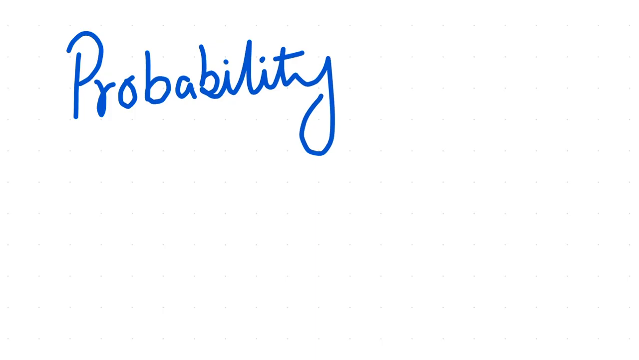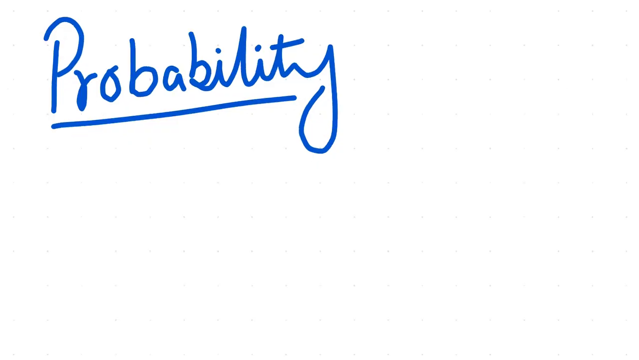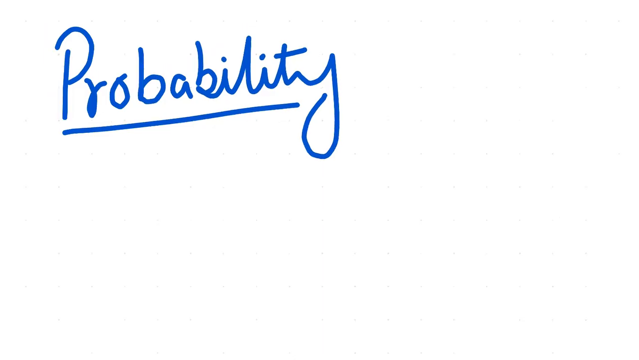What do we mean by probability? Probability means the chance or possibility of an event happening. For example, if we toss a coin, we can get either head or tail. The probability of getting a head is 50%, or half, which means half chance of head and half chance of tail. But for each experiment, we can't find it this way.